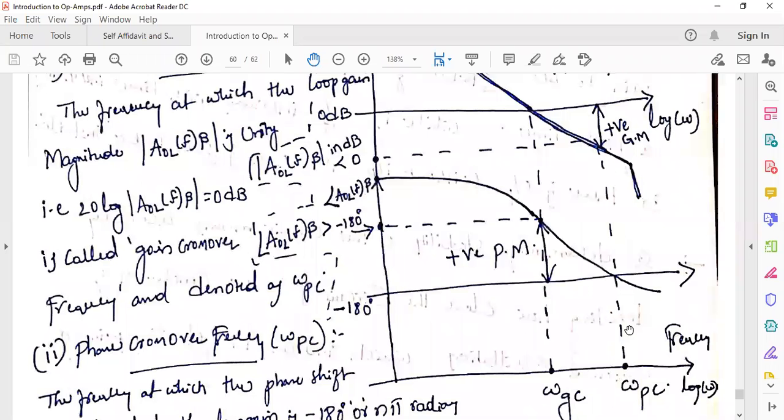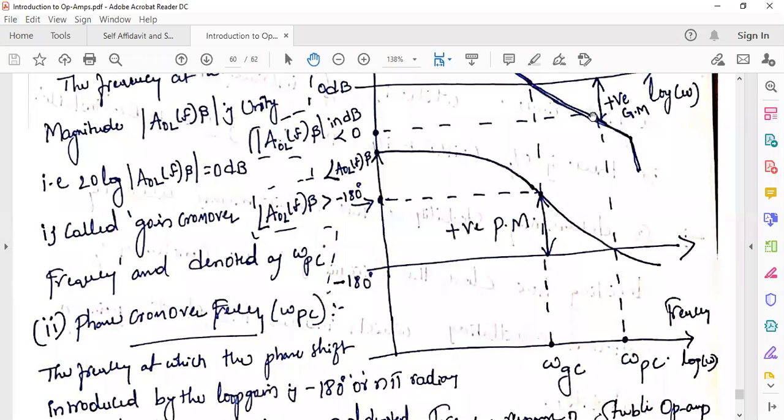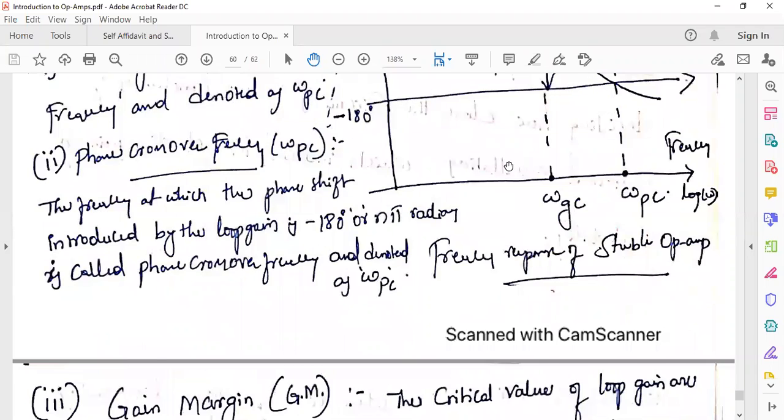If you extend this dotted line onto the magnitude plot and it cuts at some point, at that point we find the gain margin, right?